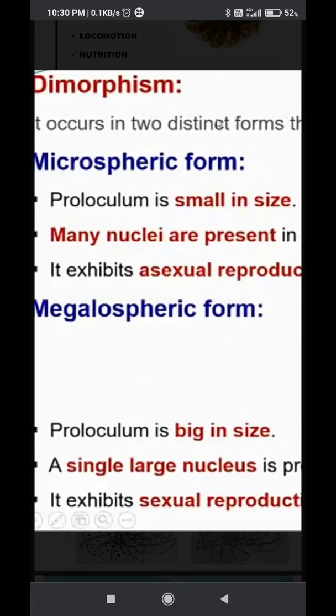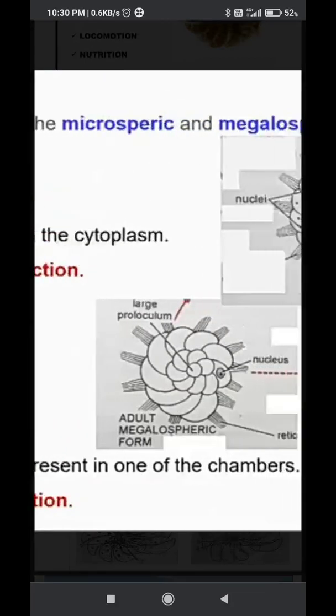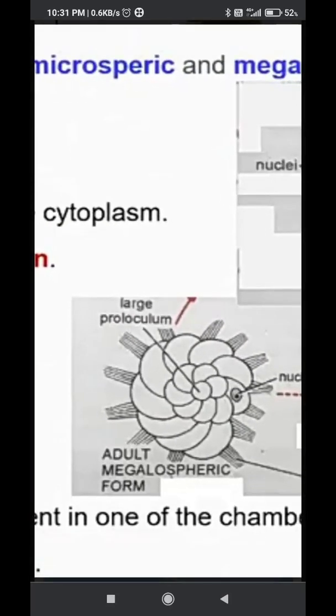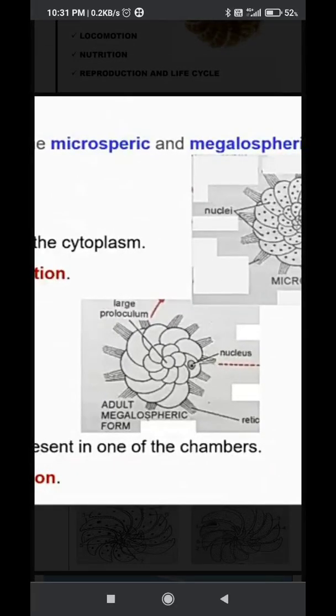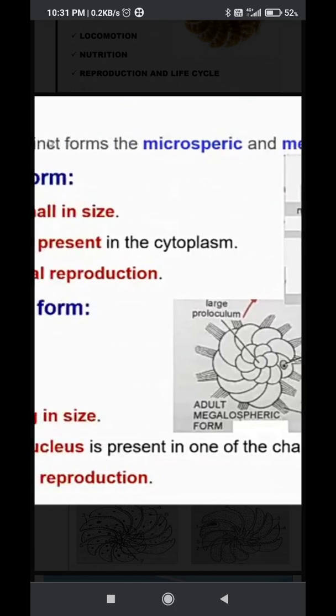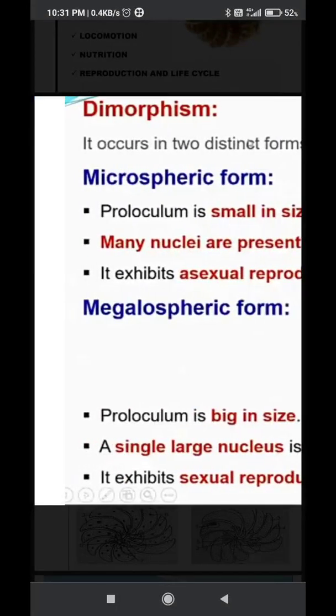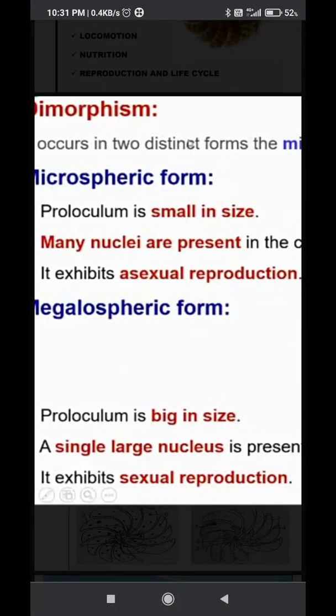The proloculum is big in size, and a single large nucleus is present. This is the sexual form. That means this megalospheric form undergoes sexual reproduction. It can produce the microspheric form.